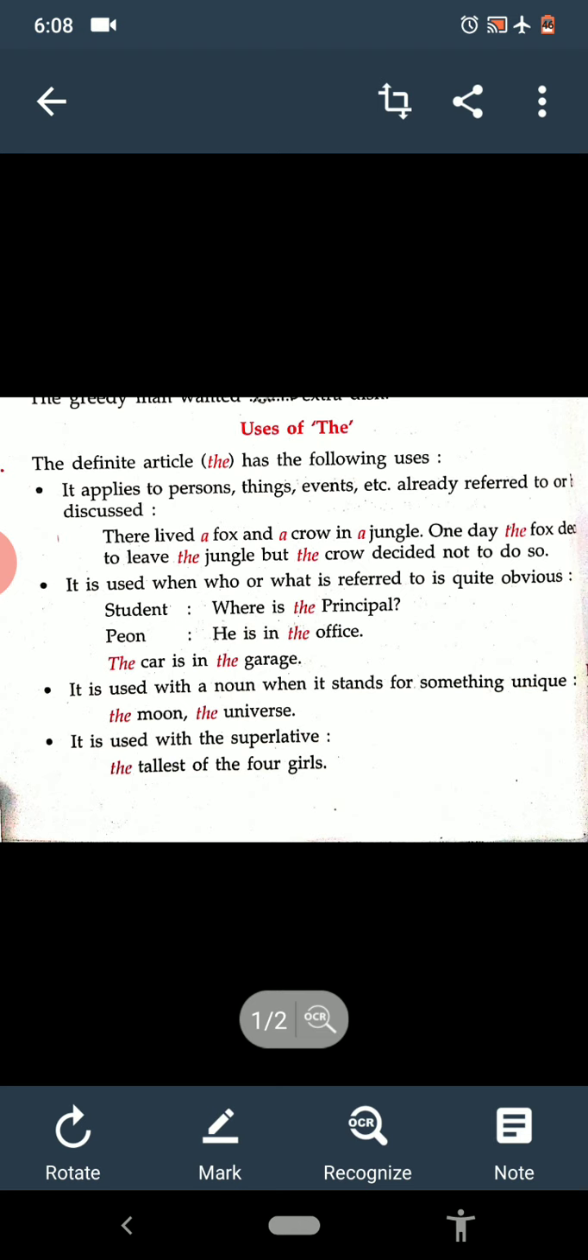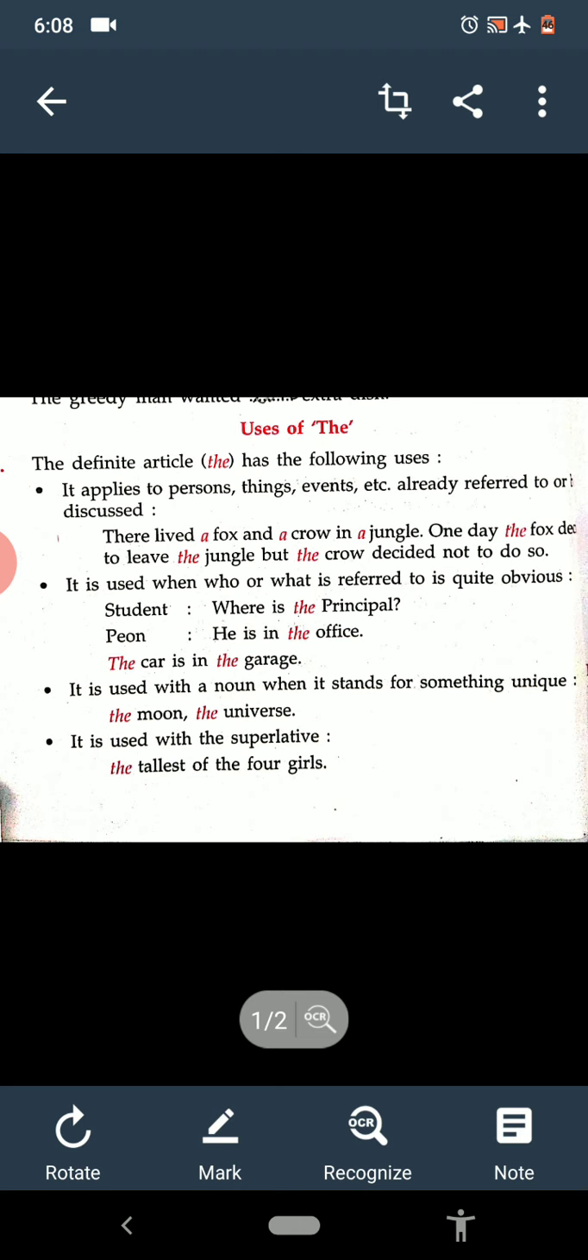Also, the is used when the superlative degree is there. We know that there are 3 degrees: positive, comparative, and superlative. So when superlative degree is there, we use the tallest, the smallest girl, the fattest boy, the most intelligent student, the tallest of 4 girls. So in this way, with superlative degrees, we use the.